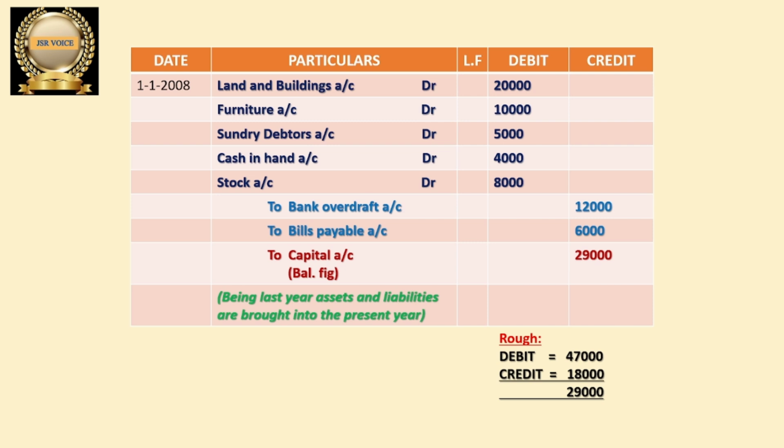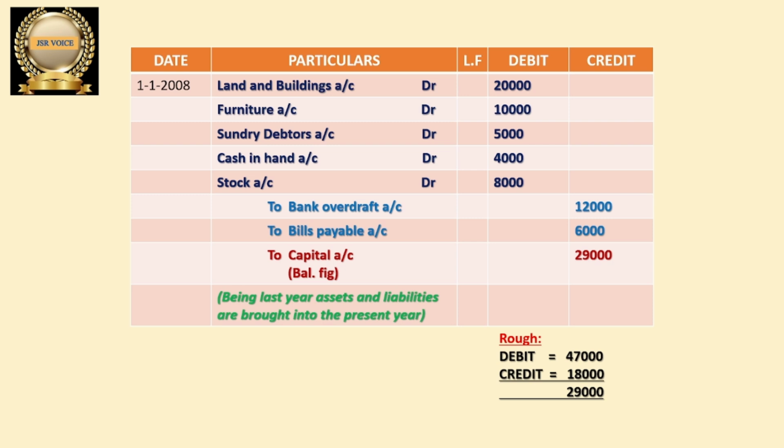So "To Bank Overdraft Account": since we credited bank overdraft because it is a liability, the amount should be recorded in the credit column, 12,000. Next, "To Bills Payable Account": it is also a liability, and we recorded 6,000 in the credit column. Only two liabilities are there, and we recorded those two liabilities. Then how to close this entry? Just see till bills payable. The capital item is not given in the question, that is the answer here.